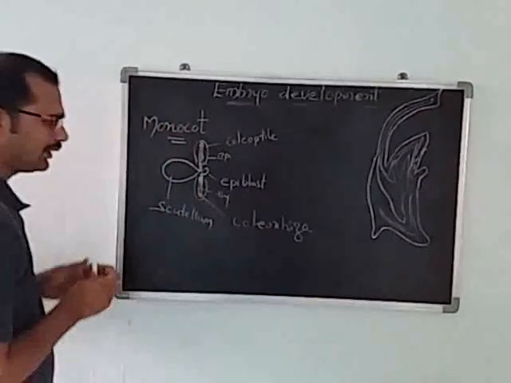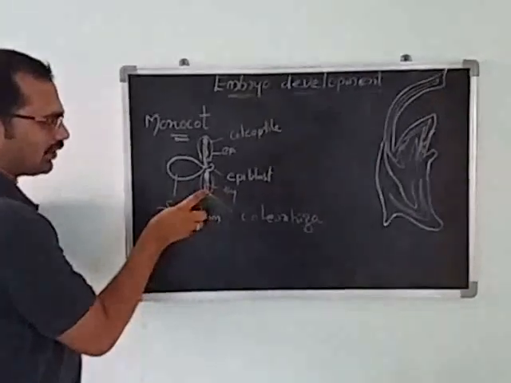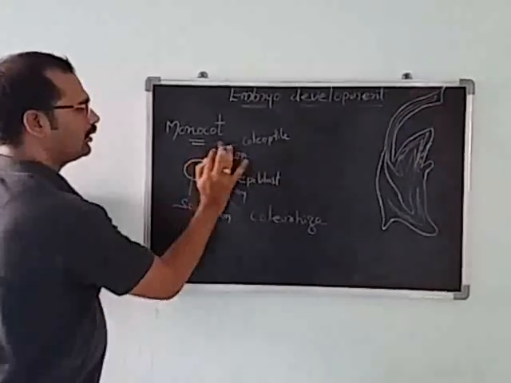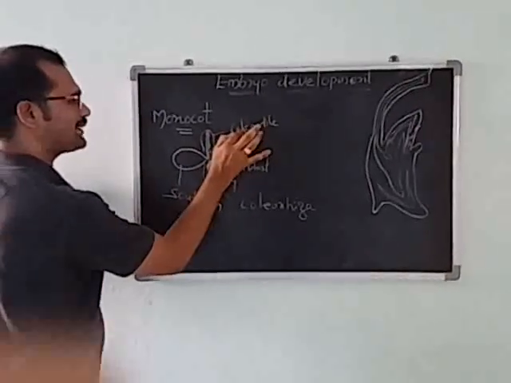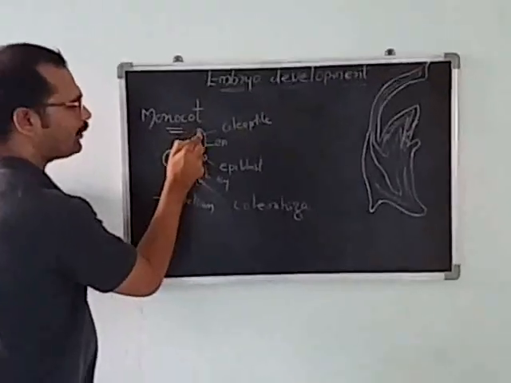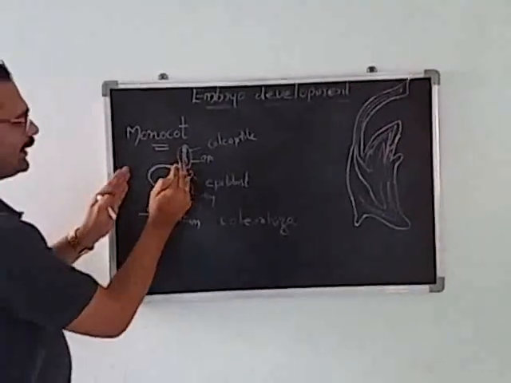Coleorhiza covers the radicle and root cap. Coleoptile covers the plumule and leaf primordium. This is seen in the monocot.